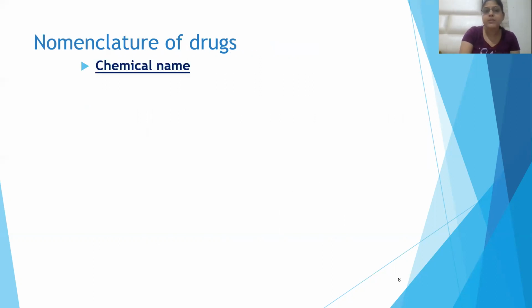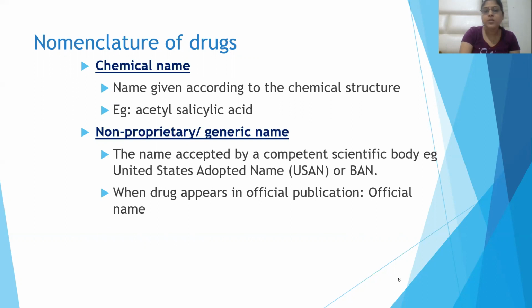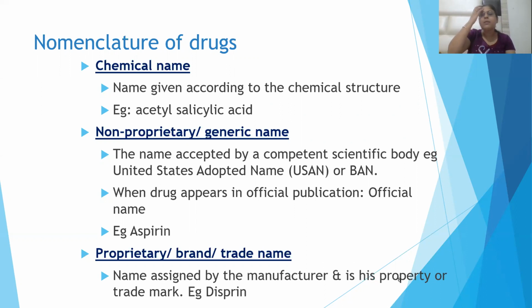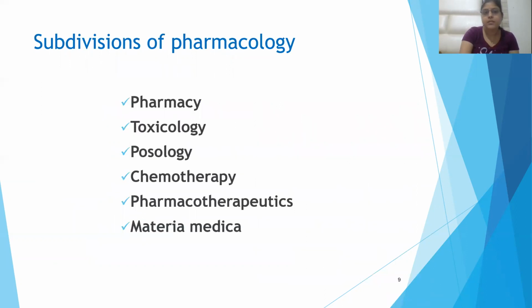Nomenclature of drugs can be divided into chemical name, non-proprietary generic name, and proprietary brand or trade name. Chemical name is according to chemical structure, like acetyl salicylic acid. Non-proprietary or generic name is a name given by a competent scientific body like the United States Adopted Name or British Adopted Name, or which appears in the official publication. The official name is aspirin, and the proprietary brand name is given by the manufacturer as a trademark, which is Disprin.